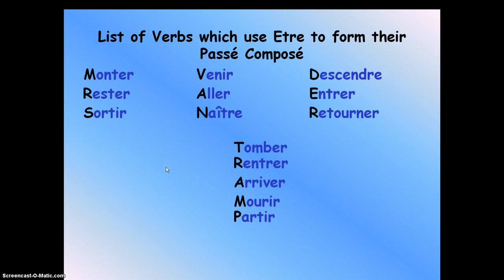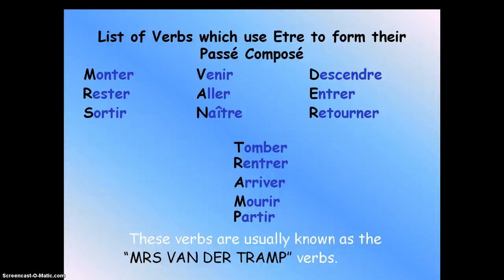Stuff like that. Or movement, or state, like I was standing, now I'm down, or I was upstairs, now I'm downstairs, or I was outside, now I'm inside. So, as I said, Mrs. Van der Tramp is the mnemonic device that you need to use to know those verbs.